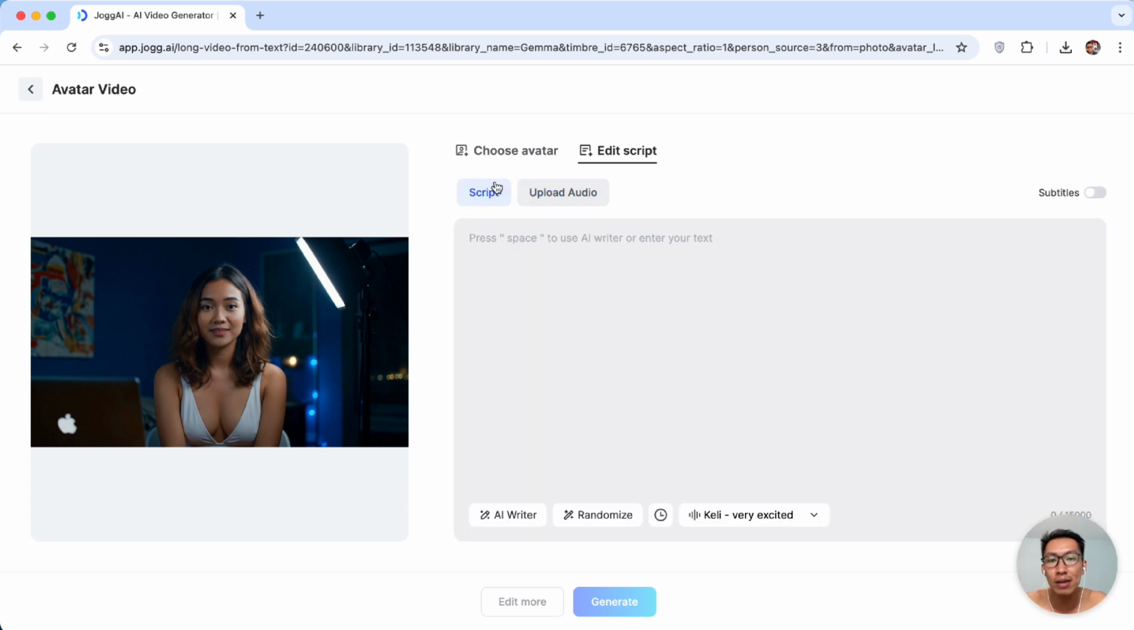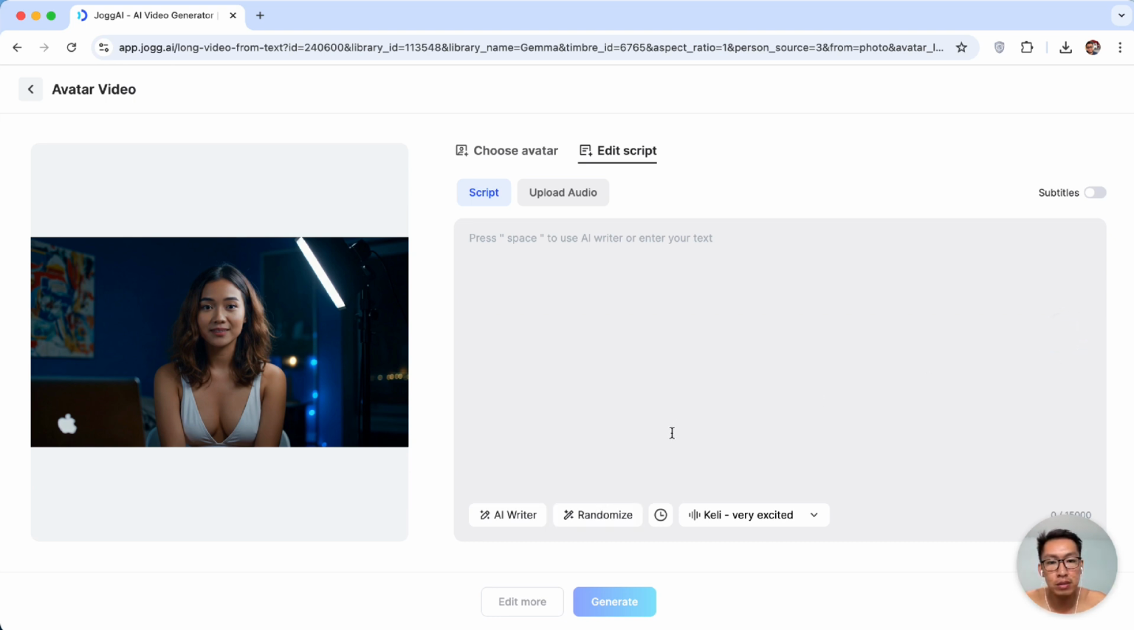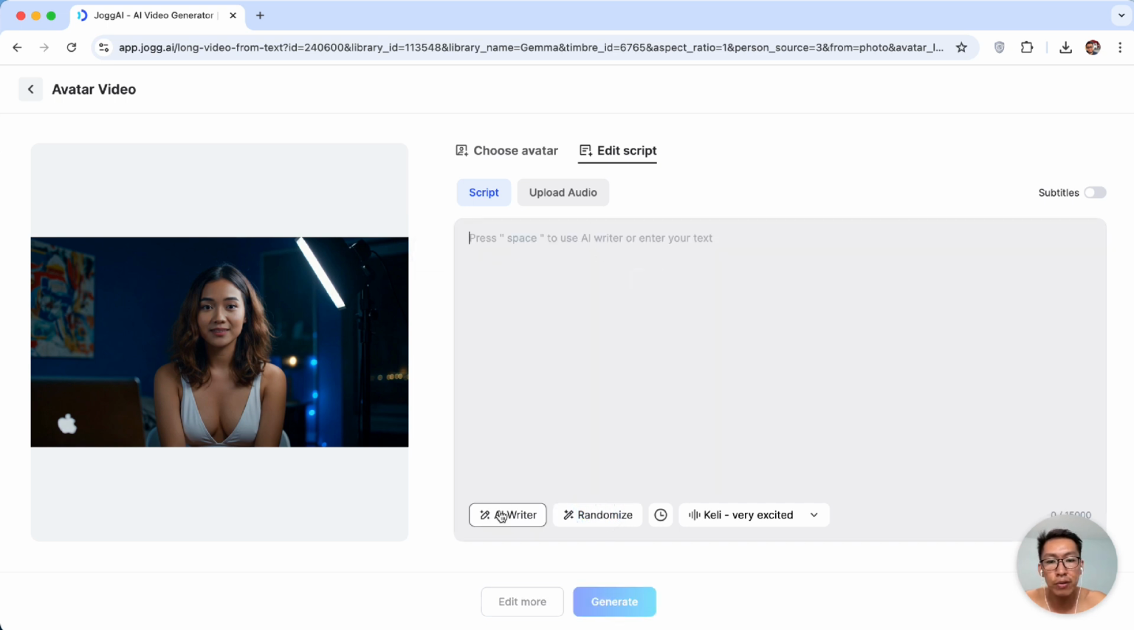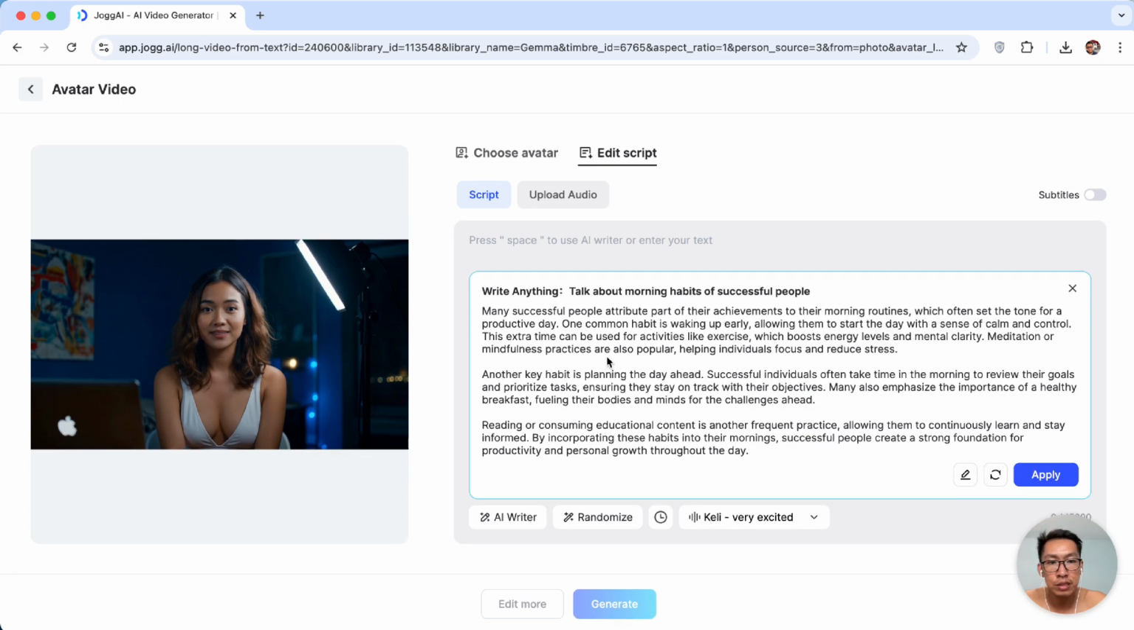Now if you want to write the words, you can write in the script section here. Now you can use AI writer. They use ChatGPT built in, or you can try a demo by randomizing the text here. Now let me show you AI writer. Let's say talk about morning habits of successful people. Click on generate. So these are the words.